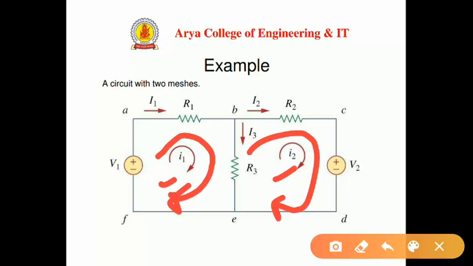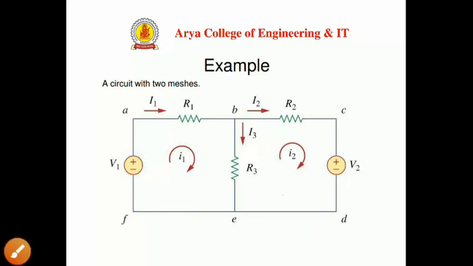So we can apply KVL in both loops individually. Clear? KVL is related to the conservation of energy, where the algebraic sum of potential drops in the loop will be 0.